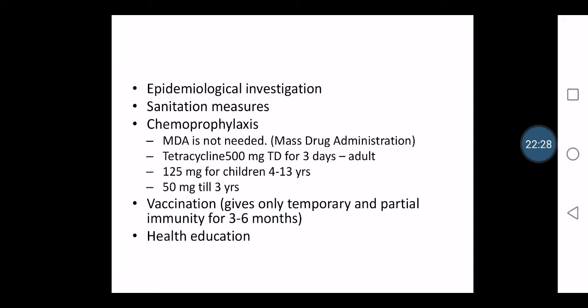So excreta disposal is very important, and food sanitation is very important. Wash your hands after passing stools with soap and water, and maintain food hygiene, especially with the root vegetables. When we eat tubers like tapioca or koorka, we don't know how much they have come in contact with the feces and water contamination. So we have to clean them thoroughly, and we have to boil them properly, because Vibrio cholerae strains cannot live in boiling water. So boiling can really kill them. Instead of eating things raw, we have to cook them properly, especially the root vegetables.